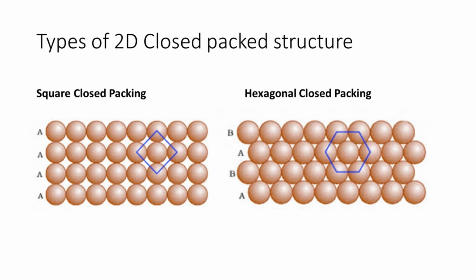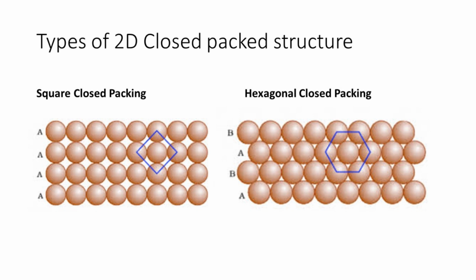In this arrangement, every sphere touches four neighboring spheres. A square is obtained by joining the centers of these four closest neighbor spheres. Therefore, it is called square close packing. In this arrangement, coordination number of each sphere is equal to 4.